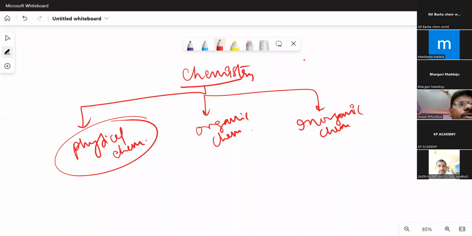See, if you want to do well in physical chemistry, the first thing that you should keep in your mind is that only numericals. Physical chemistry can be learnt only through numericals. Always collect a good number of problems which are having different concepts. And in each numerical, you should teach one concept to the students that they should not forget.